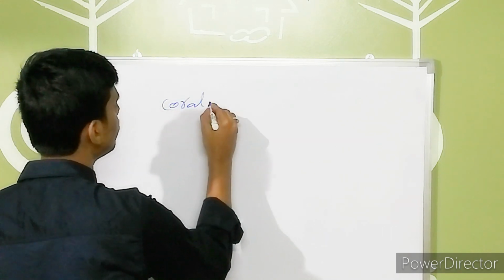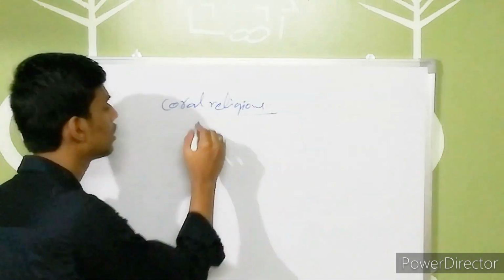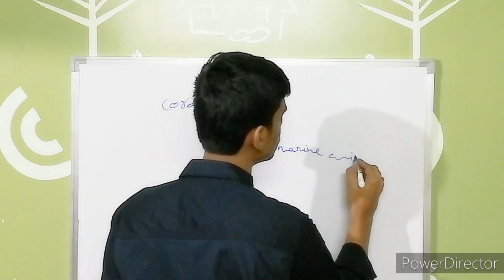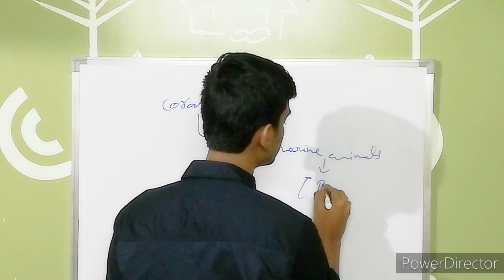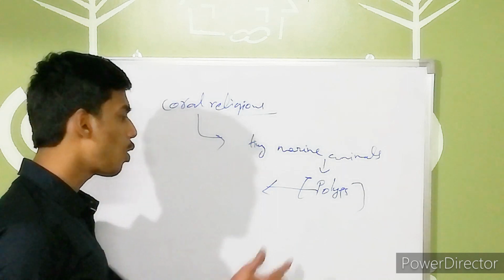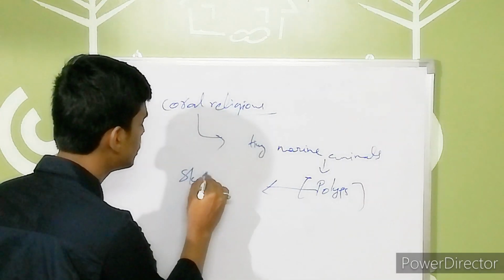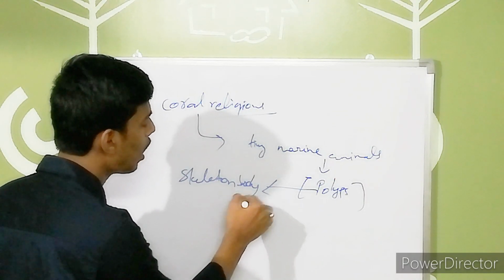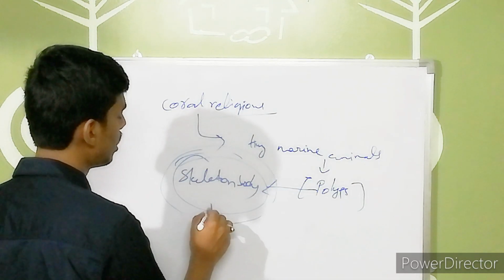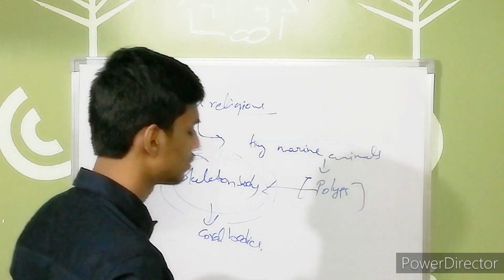So what do coral reefs or coral islands mean? Corals are formed by tiny marine animals. If they are alive, they are named polyps. If they die, they are left with the skeleton body. Then new polyps grow upon these skeleton bodies and lead to the formation of coral bodies.